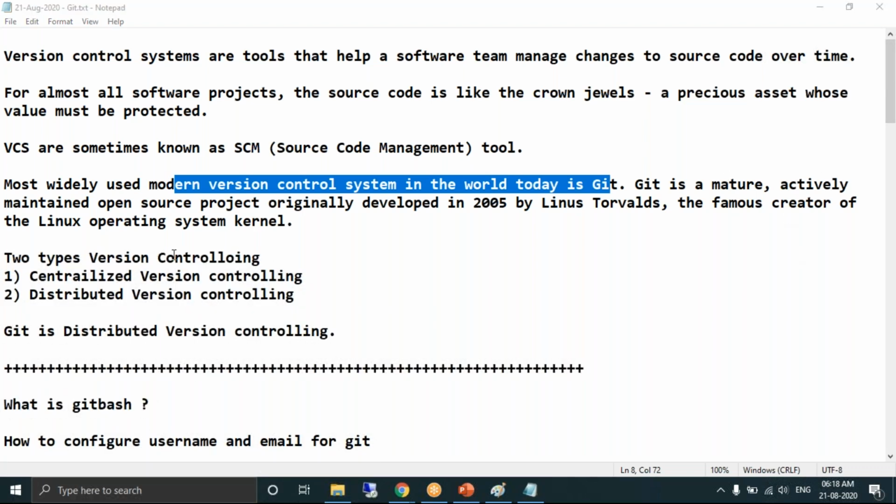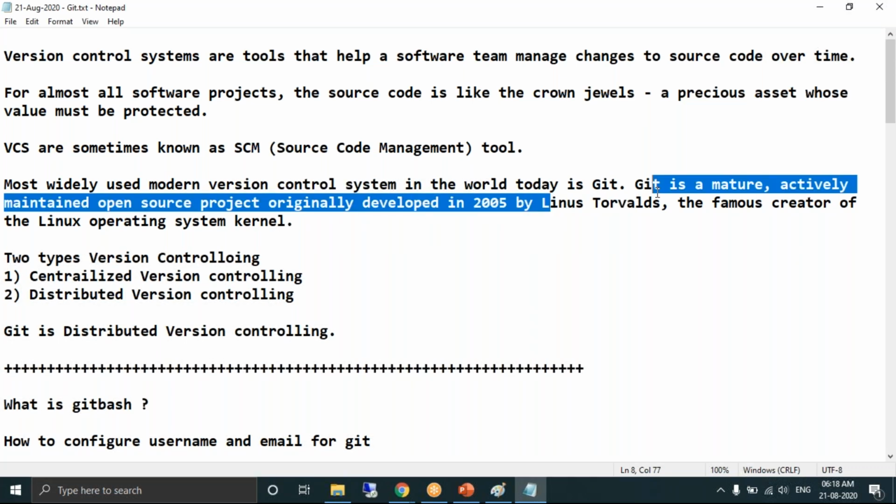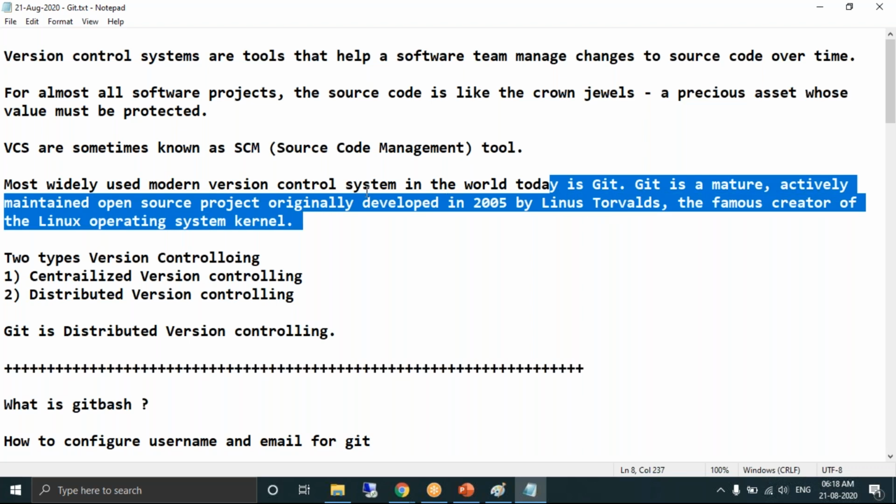It is a mature, actively maintained open source project developed in the year 2005 by Linus Torvalds. Who is Linus Torvalds? He is the famous creator of the Linux operating system. The person who created the Linux operating system is the same person who created this tool called Git.